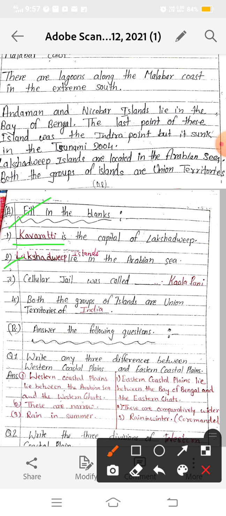Now see, the Cellular Jail was called Kala Pani. As I explained, during the British rule, Indian prisoners were kept in the Cellular Jail in the Andamans, and it is known as Kala Pani. So write Kala Pani here. Now fourth, both the groups of islands are union territories of India. So write India here.